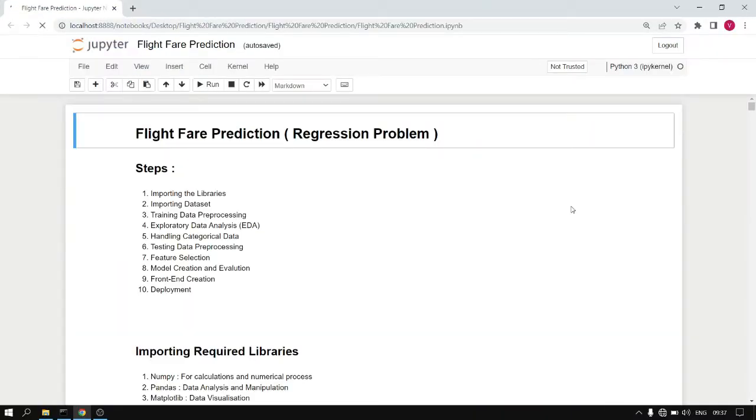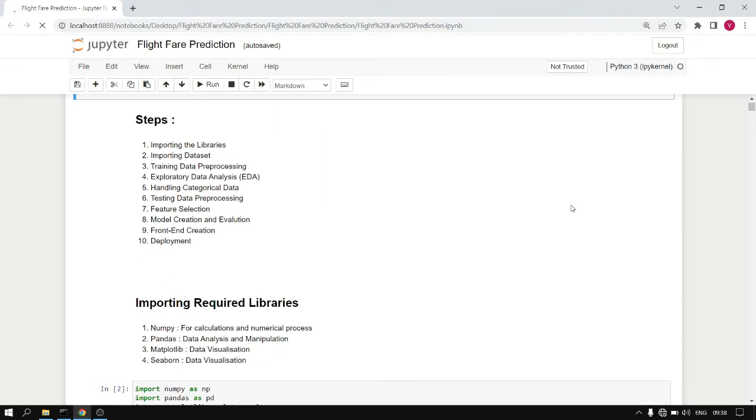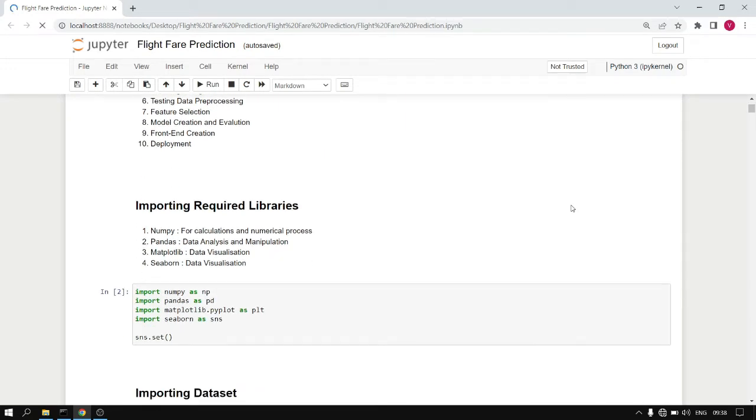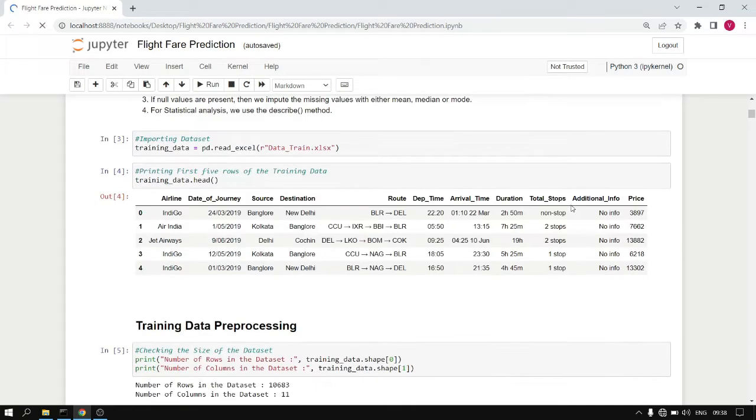So you have seen how the project works and the front end of the project. Now let us have a look at how the ML model works. On your screen you can see the steps we have used to create this project. First, we have imported the libraries. Here we have used 4 libraries. Next, we import our dataset. You can see the first few rows of our dataset.